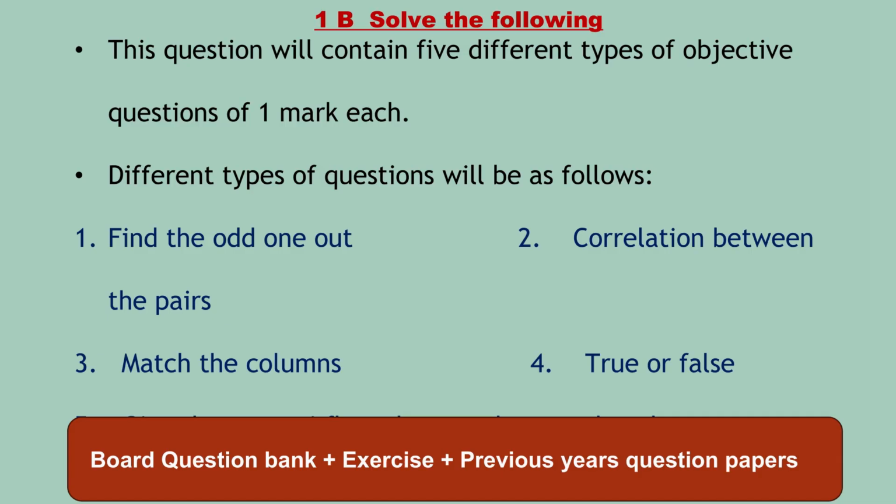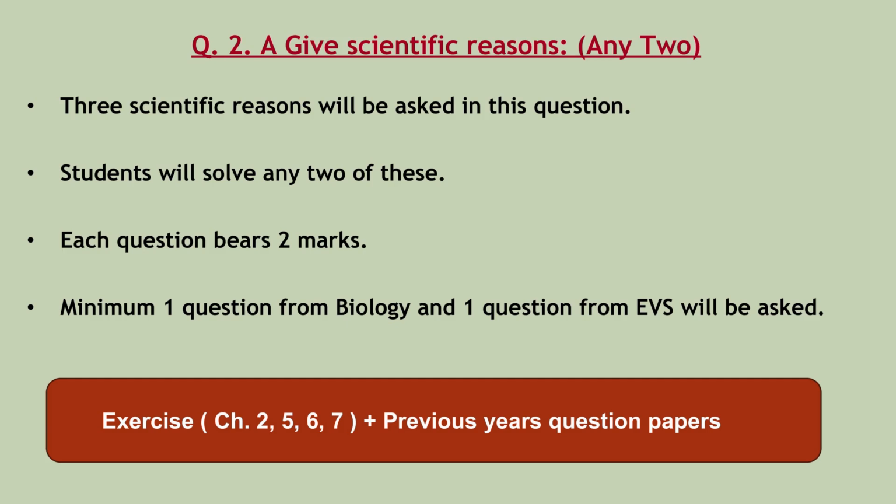Okay, now here they have given solve the following questions, in that which questions will come. Different types of question will be find the odd man out, correlation between the pairs, match the columns, true or false, give the names or flow chart to be completed. Okay, now we come to the next slide.